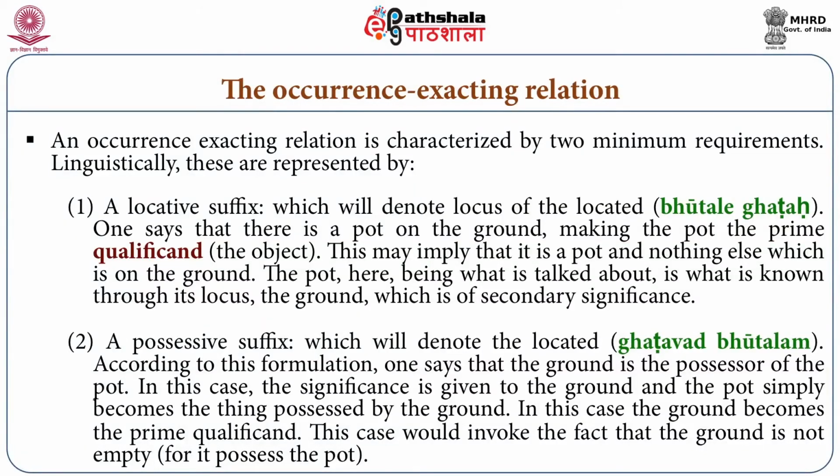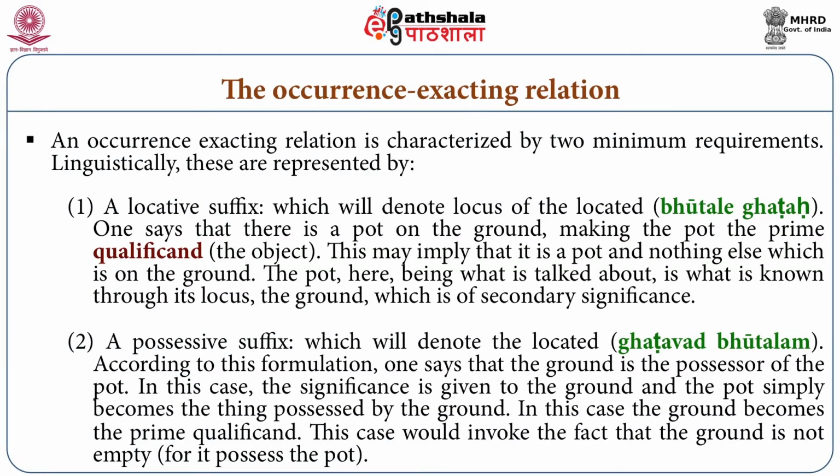But if there is the relation inherence between two substances, then you cannot say that one is separate from another. They are very much connected with each other, and in that case one is present in another by the relation inherence, and that would clearly be an occurrence exacting relation. So when we say ghatavat bhutalam, the speaker says that the ground is the possessor of the pot.